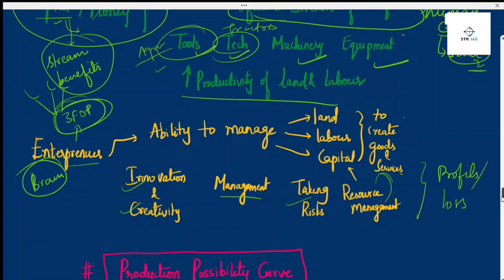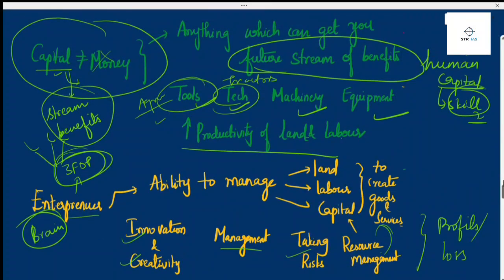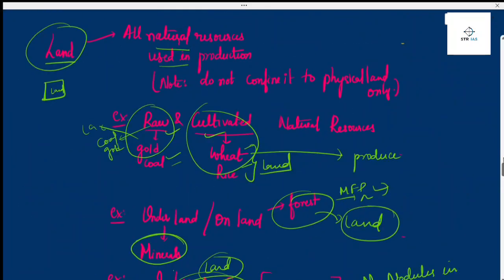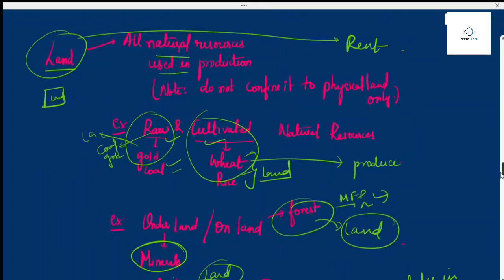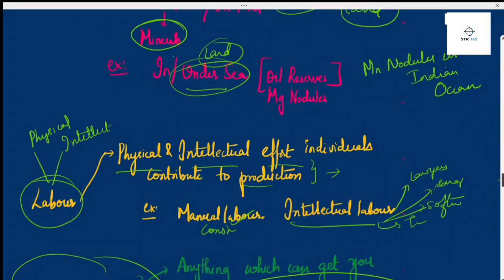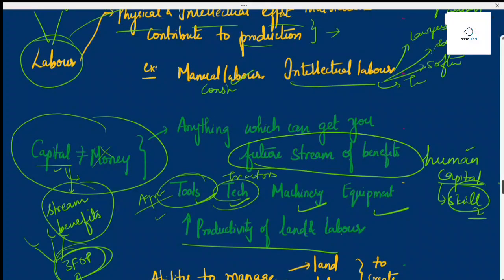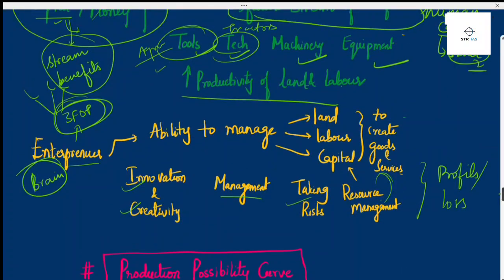So here, if someone is giving land, they'll be getting rent as a payment. Then labor gets wages or salary. Capital gets interest. Then the entrepreneur will be getting profit or loss.